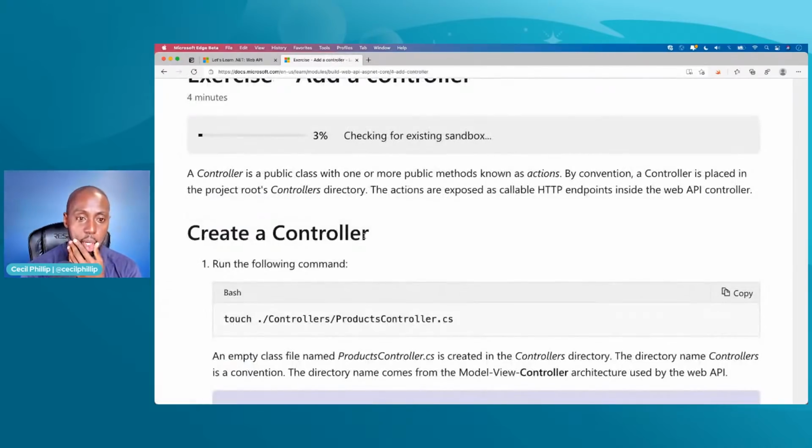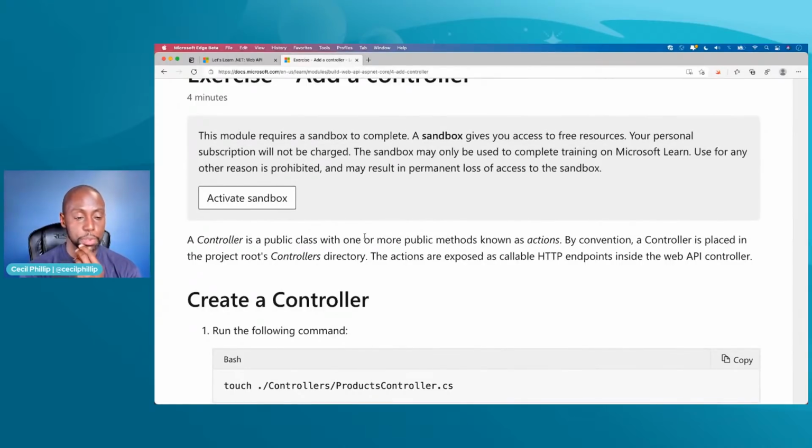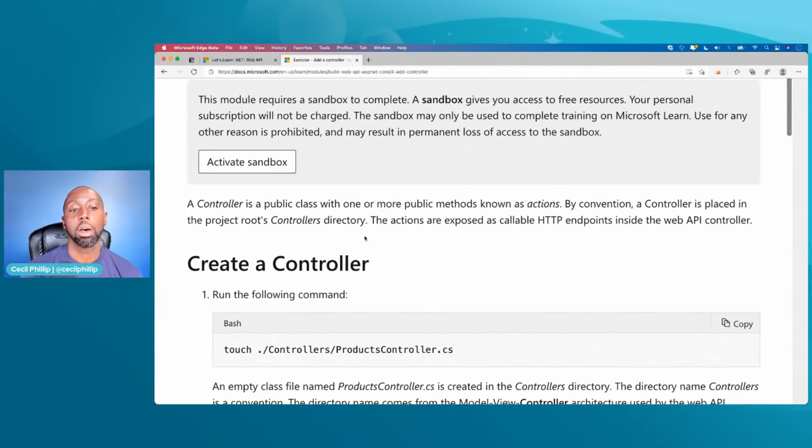The next part is talking about adding a controller. Okay. Now, before we add the controller, let's talk about what a controller is. Controllers are like an artifact from MVC, right? MVC being Model View Controller, which ASP.NET Core has a lot of great support for. But when it comes to web APIs, controllers are essentially the mechanism, or one of the mechanisms, that we can use to accept requests and return responses, right?